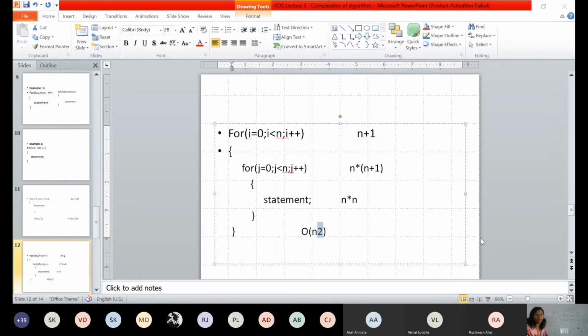Then only you will be able to find out the correct order of the function execution, like what is the time complexity of the function. That you can find only if you are tracing the for loop clearly.